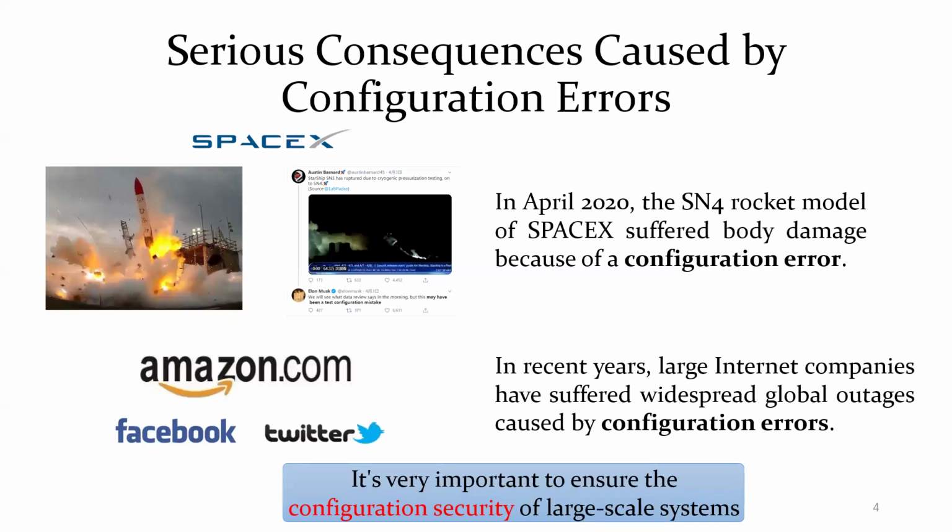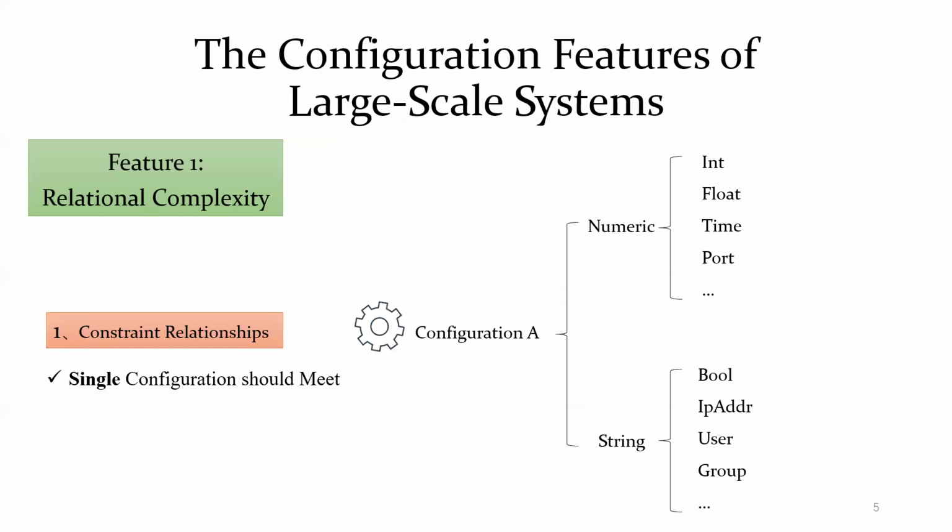Once the large-scale system is configured incorrectly, it can also lead to serious consequences. For example, in April 2020, the SN-4 rocket model of SpaceX suffered body damage because of a configuration error. And in recent years, large internet companies have suffered widespread global outages caused by configuration errors. So it's very important to ensure the configuration security of large-scale systems.